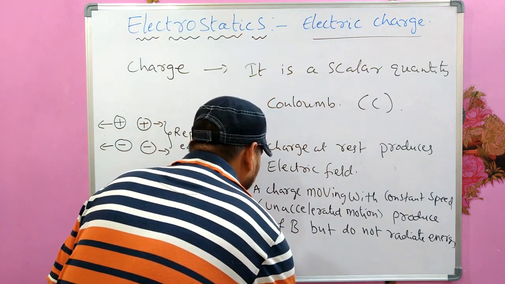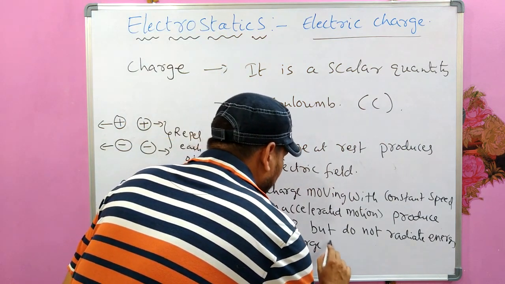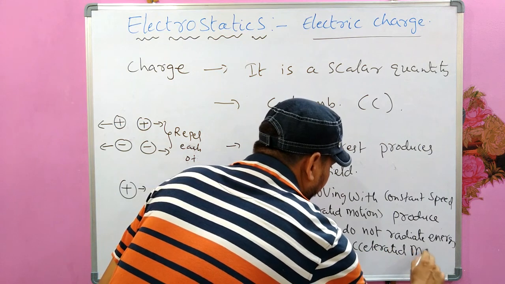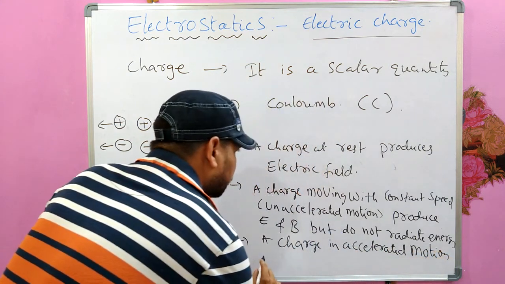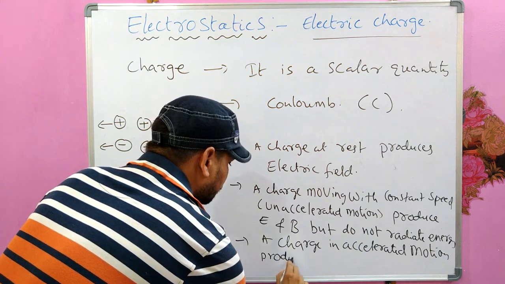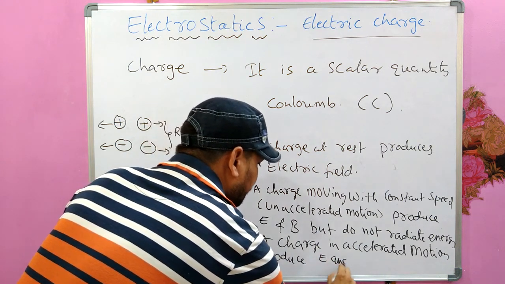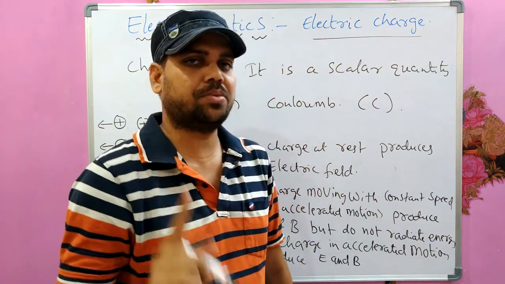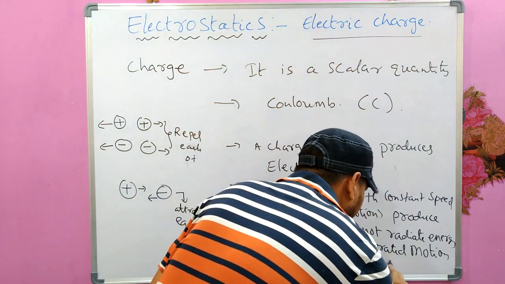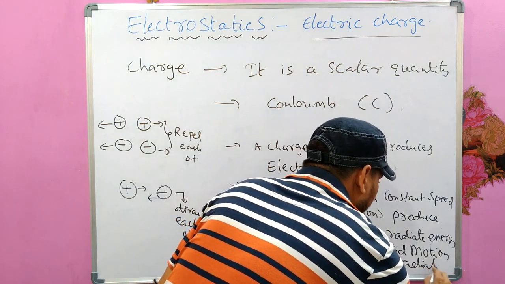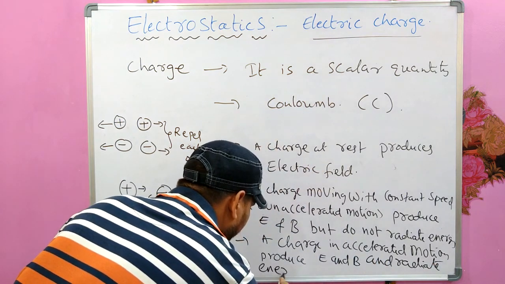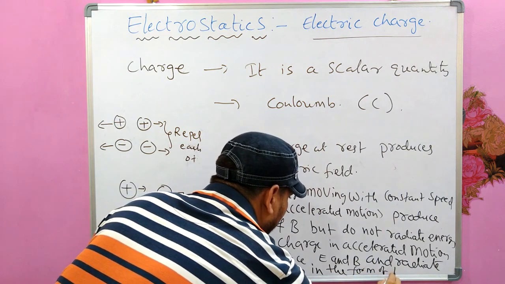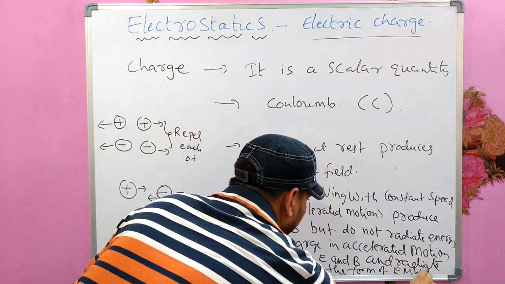In that case, a charge in accelerated motion produces E and B, electric field and magnetic field, and radiates energy in the form of electromagnetic waves, EM waves.